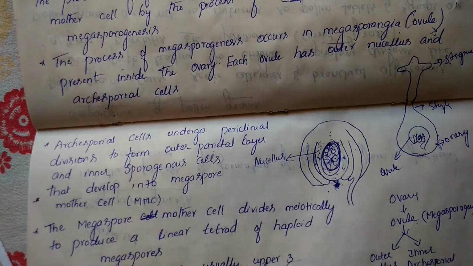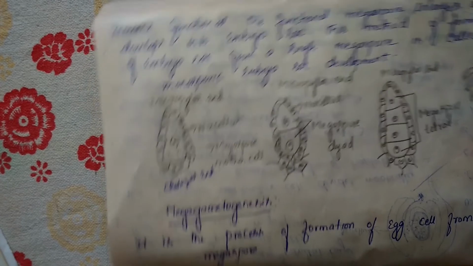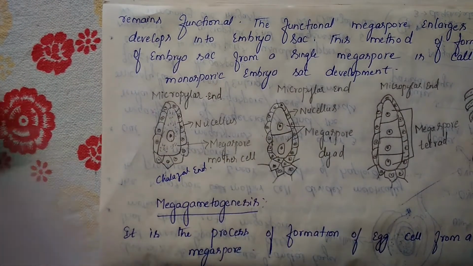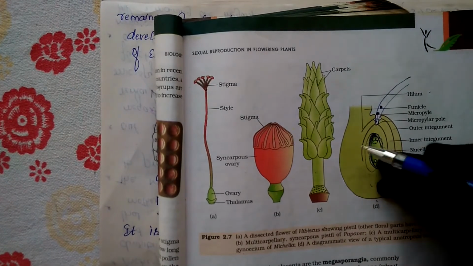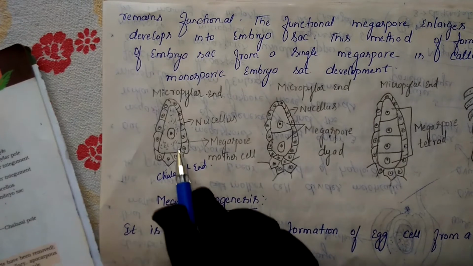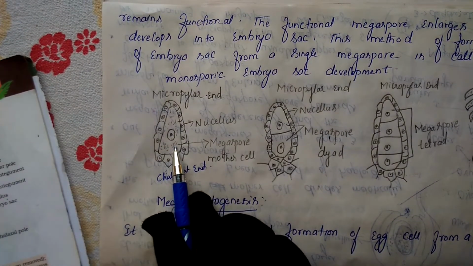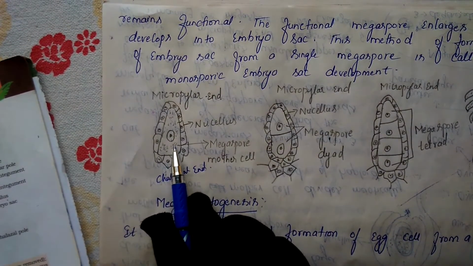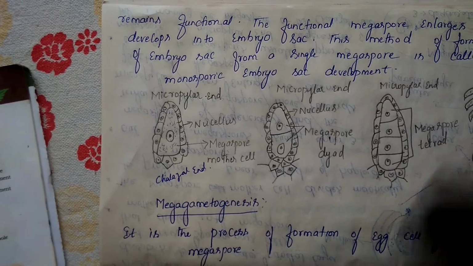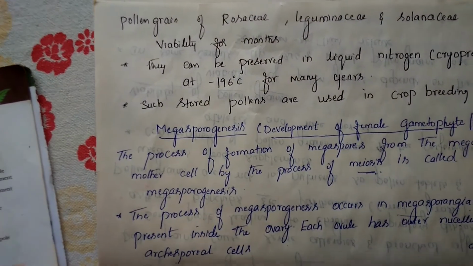The embryo sac will be present, which is within the nucellus. These are the nucellus cells, as I showed you here. In the middle, it contains the megaspore mother cell. So how will the megaspore mother cell be formed here? It will be formed in this manner.